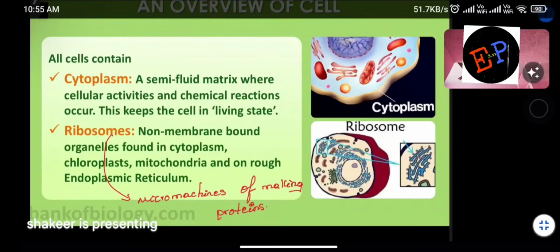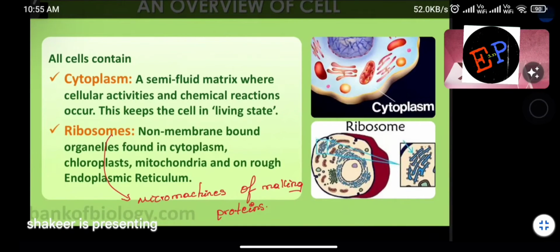So a living liquid, that we call cytoplasm. Clear now? A semi-fluid matrix where cellular activities and chemical reactions occur, they keep the cell in a living state. Okay. So ribosomes: non-membrane-bound organelles found in cytoplasm, chloroplast, mitochondria, and on rough endoplasmic reticulum.